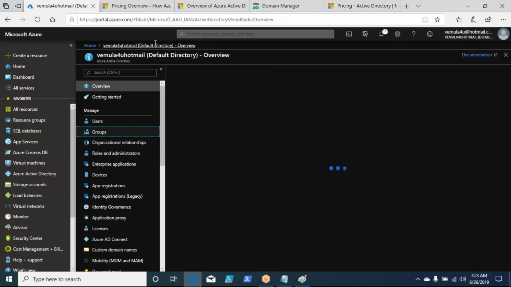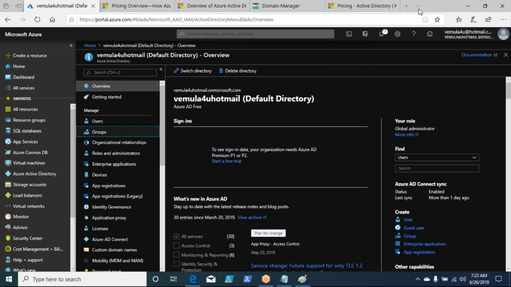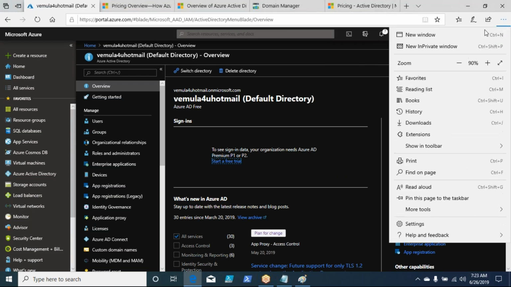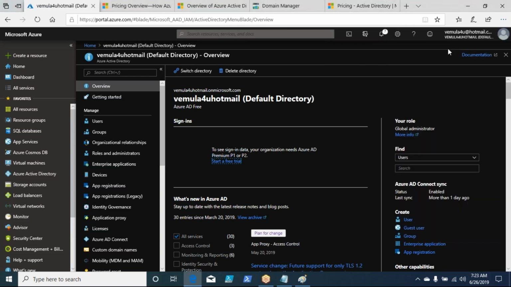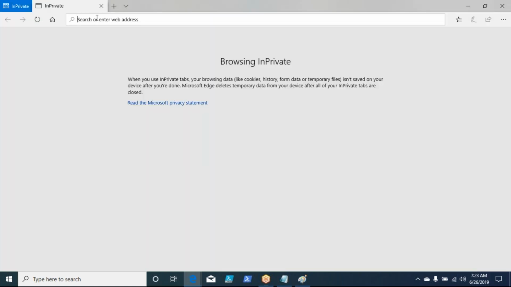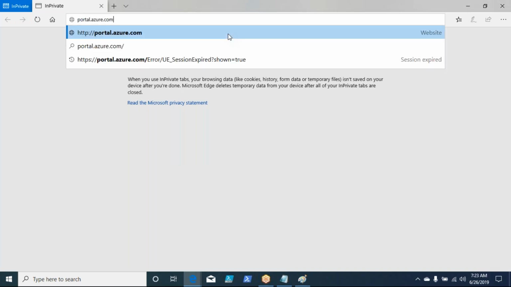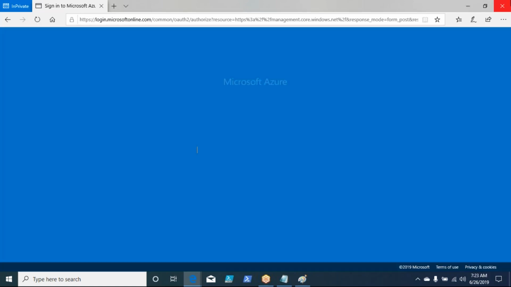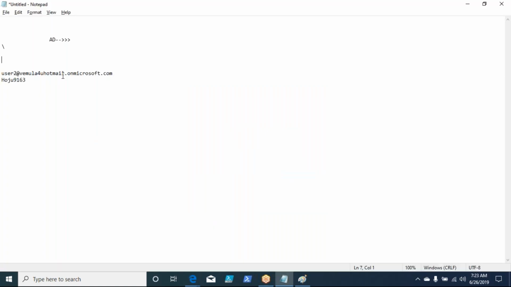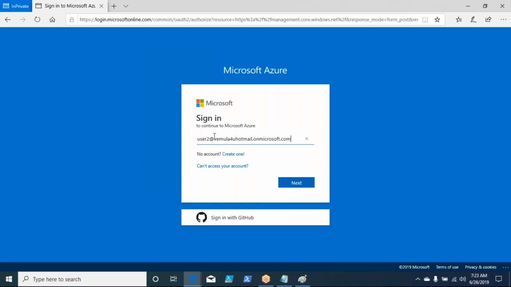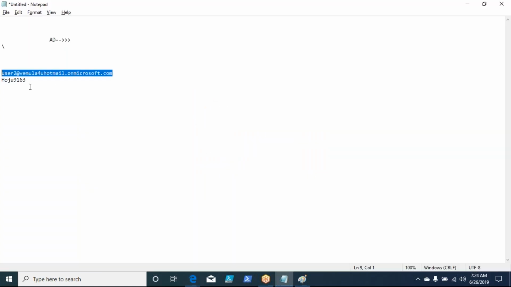So fine. You created a user, and let us say that he wants to access the Azure portal. You tell him, boss, I have given enough permissions, go and log into the Azure portal. Let us get into a private window mode and try to access the Azure portal using the user ID that you created. Portal.azure.com. What is the username? This is the username. What's the password? This is the password.